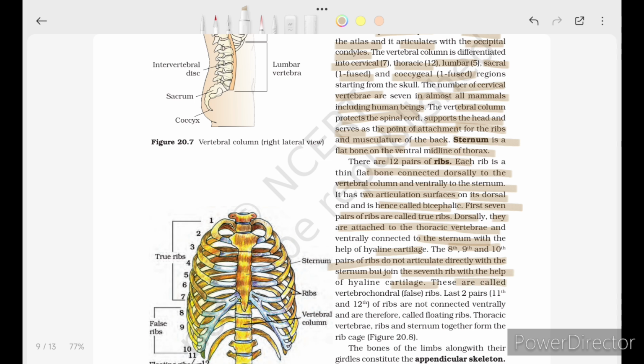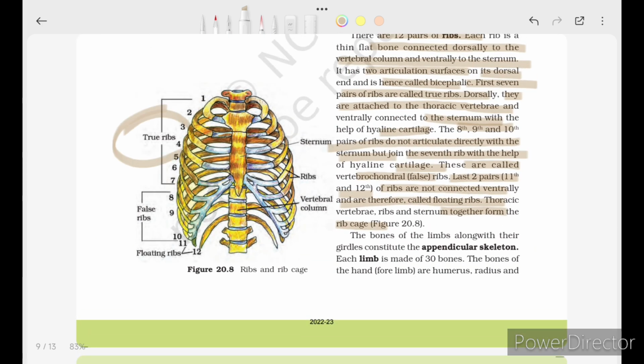These are called as the vertebrochondral, that is false ribs. The last two pairs, 11th and 12th ribs, are not connected ventrally and are therefore called as the floating ribs. Thoracic vertebrae, ribs, and sternum together form the rib cage.